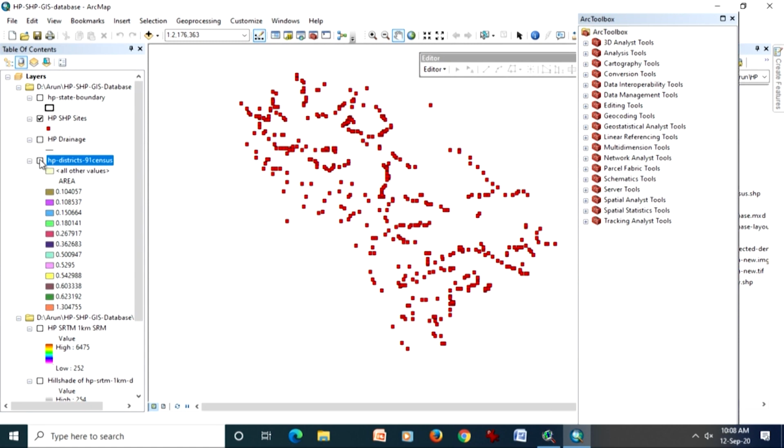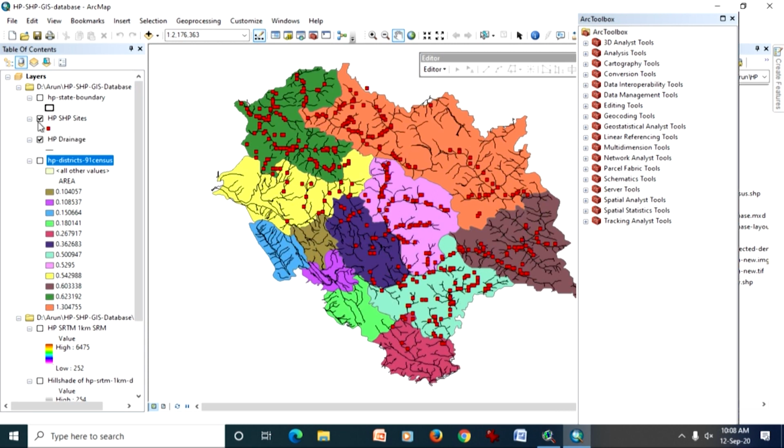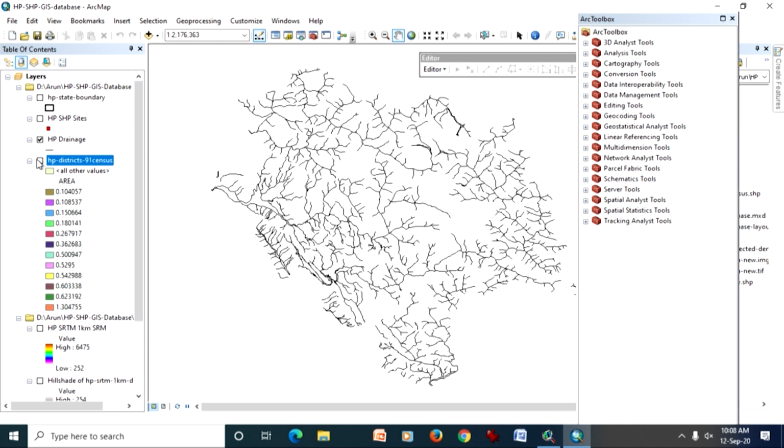As you know, in GIS data is organized in different themes or layers, and anytime we can bring any layer, remove any layer, edit any layer, and analyze any layer along with other layers. So like here in the background I have put the district boundaries, political boundaries of Himachal Pradesh, and also the drainage lines. If you want to see only drainage lines, no issue, you can also see. And of course there are many other associated things here.